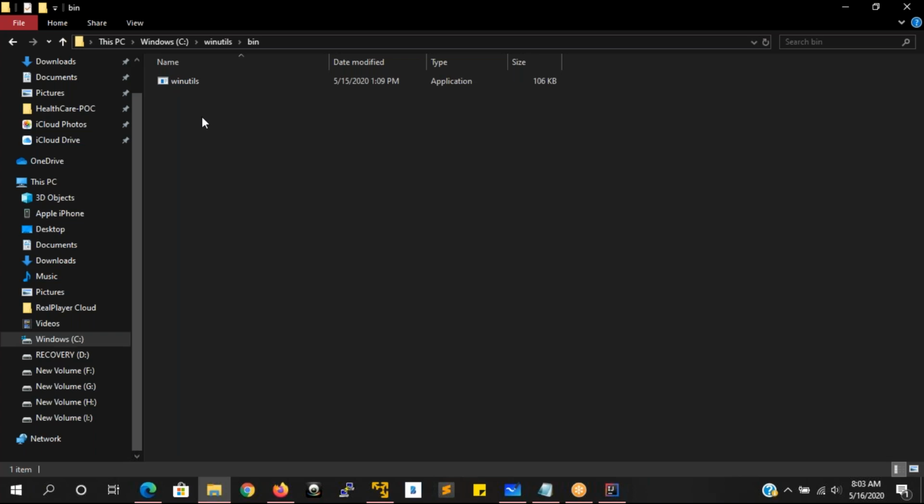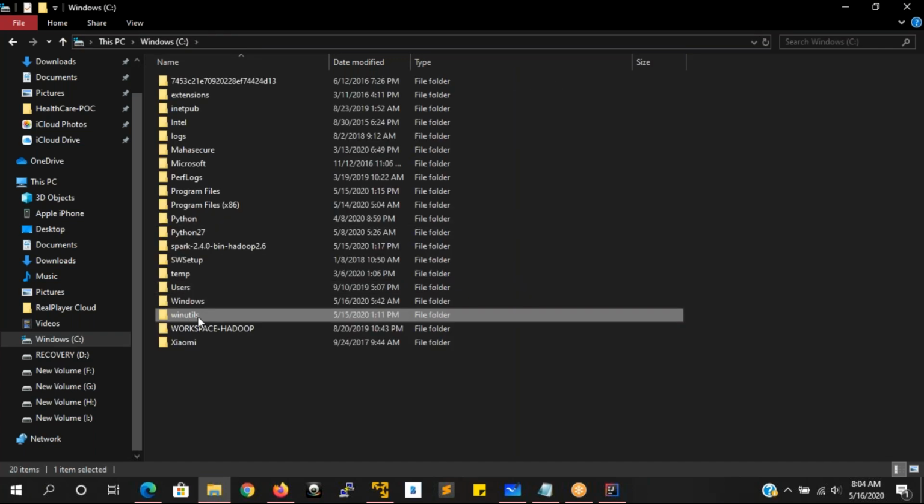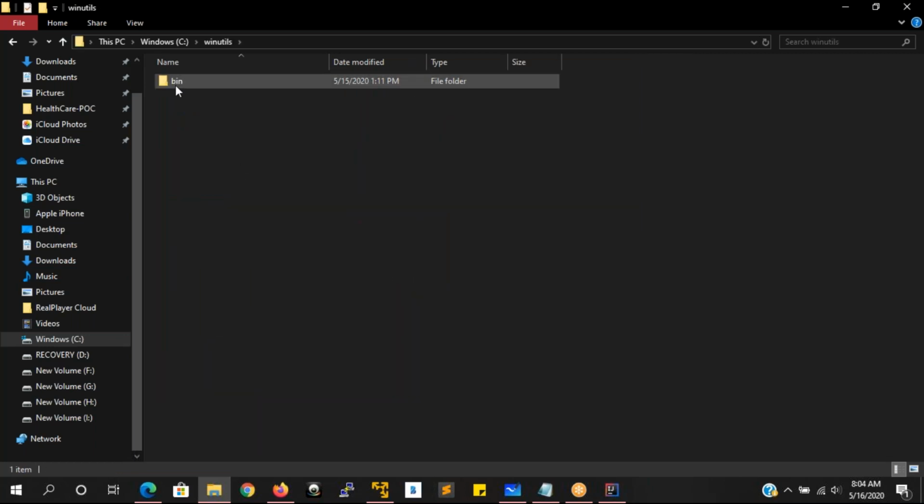Are you clear with this one? Yes, Ravi. Madan or Hari, please tell me what you have to do now. Hello, Ravi. After downloading that exe file, we need to create one folder in C drive, winutils, and in that one more directory, bin. In the bin directory we need to copy that exe file. Yes, that should be remembered here.